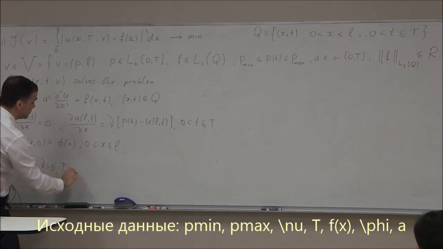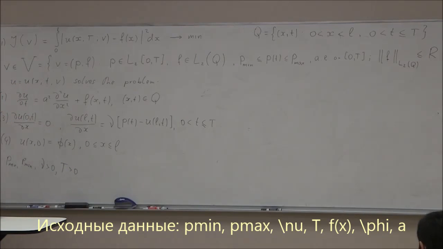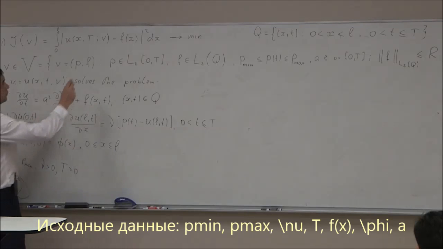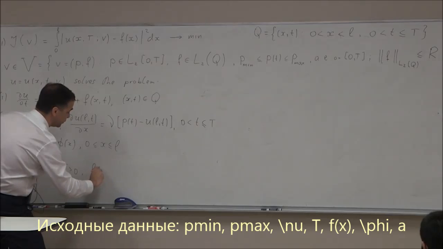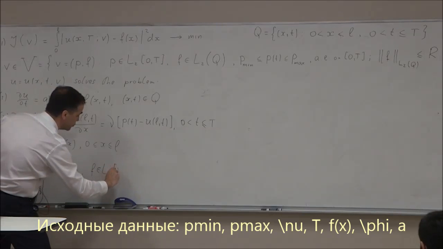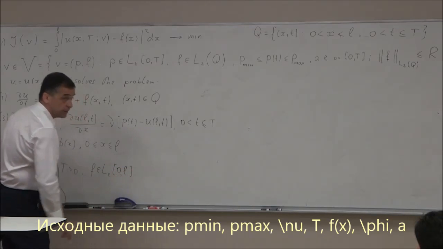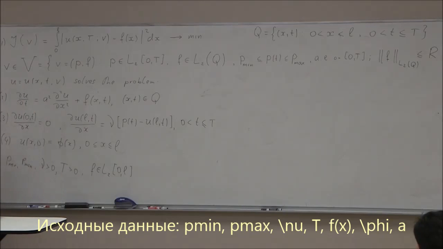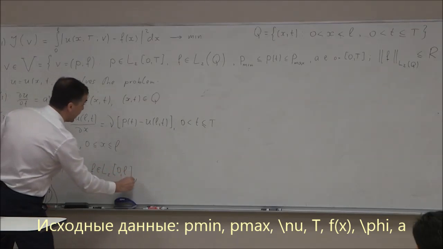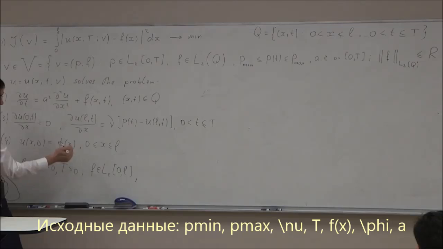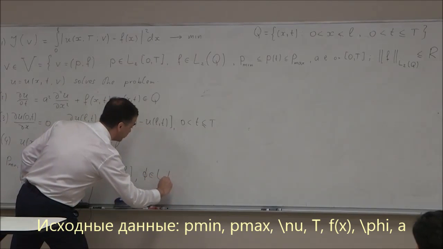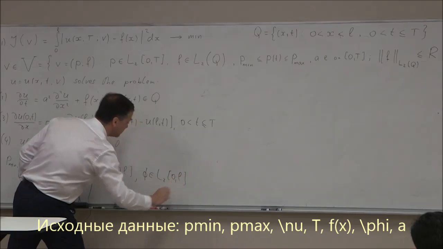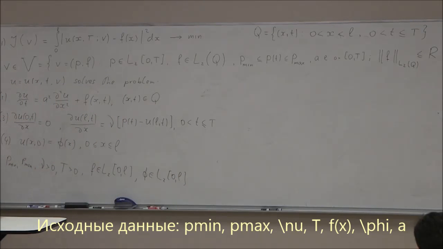Capital T is given. The function f is given; assume that it belongs to the space L2(0, L), again a Lebesgue measurable, square integrable function. Phi is also a given function, and let's take phi belonging to L2(0, L), a very general class. And a is also a given constant.